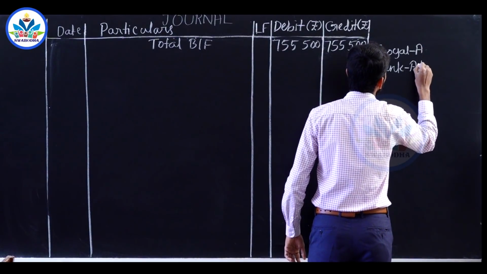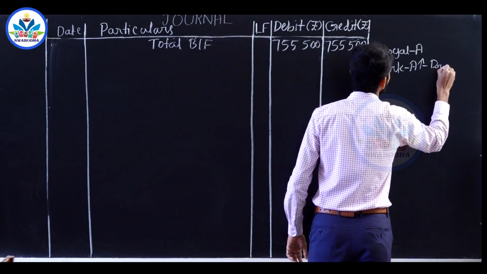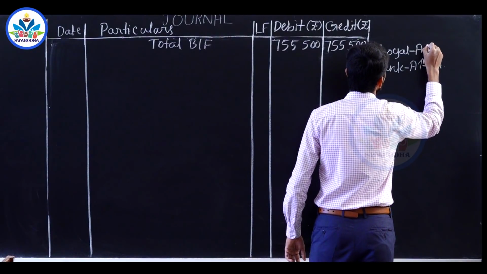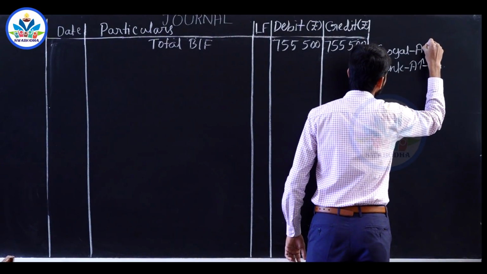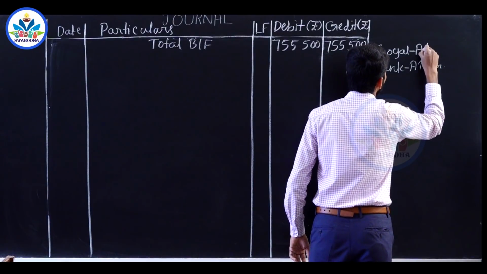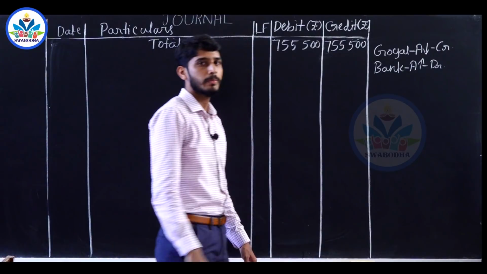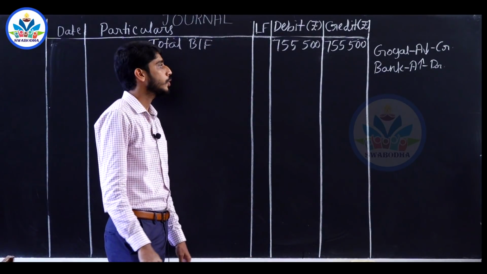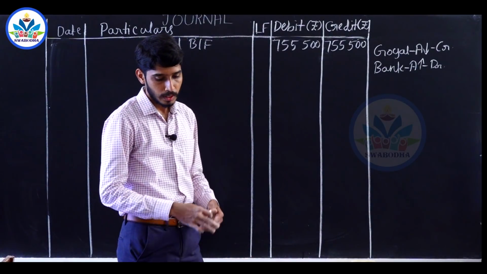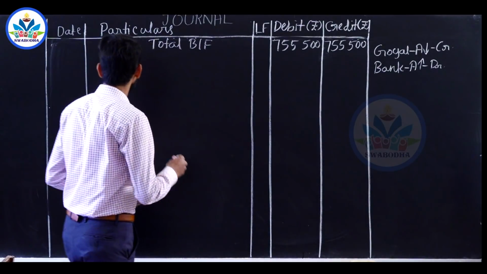Bank balance will increase, an asset has to be debited, and Goel Traders account will reduce, or the debtors value will reduce, it has to be credited. So the journal entry will be bank account debited to Goel Traders account. The date is on 26th.